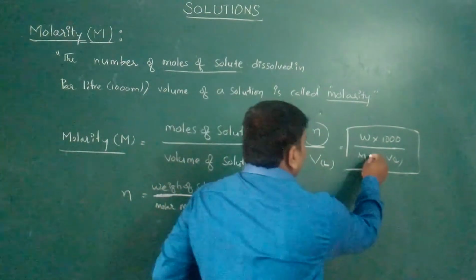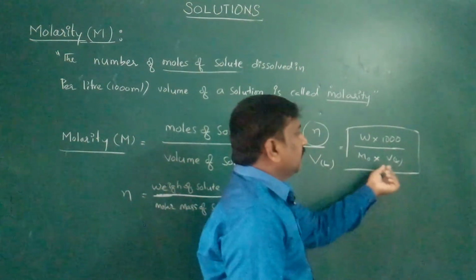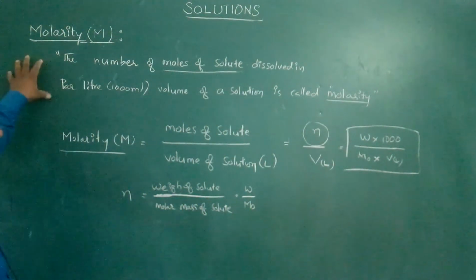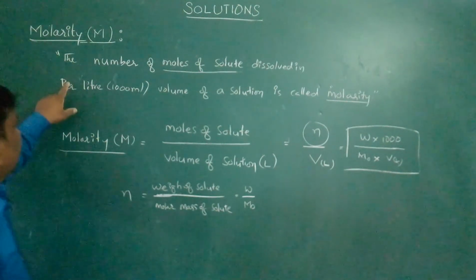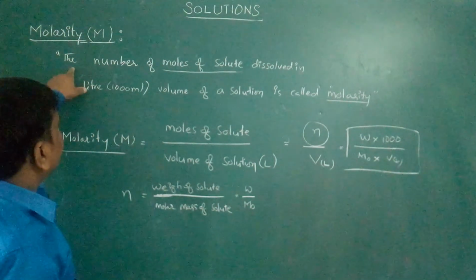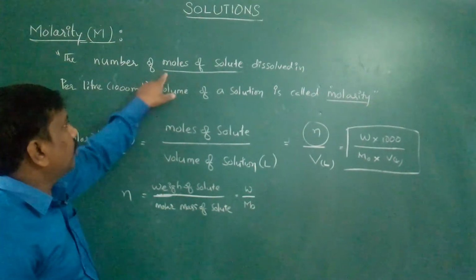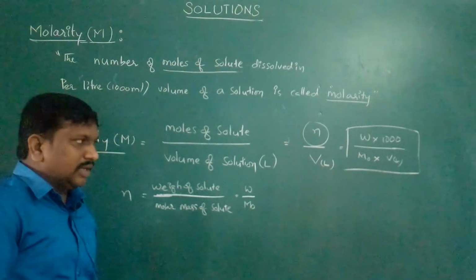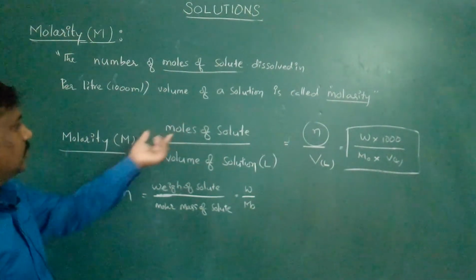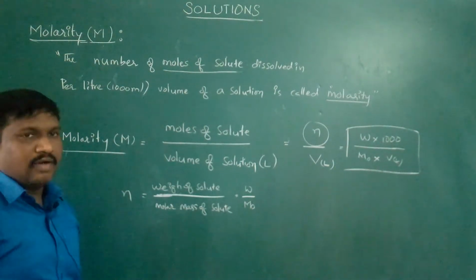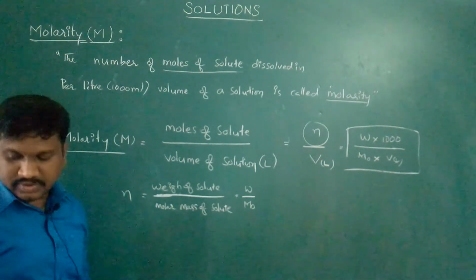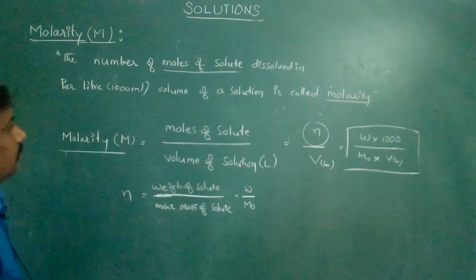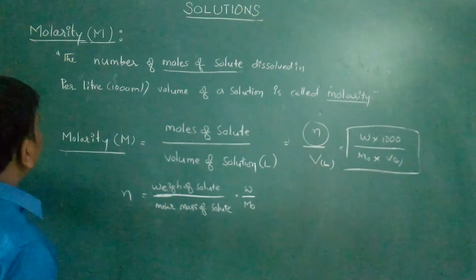Now this is molar mass and volume of the solution. So this is about the molarity. It is very important. So once again I will tell the definition of the molarity. The number of moles of solute dissolved in per liter volume of solution is called molarity. Molarity is equal to moles of solute by volume of solution. Next we will take one example problem to better understand molarity.